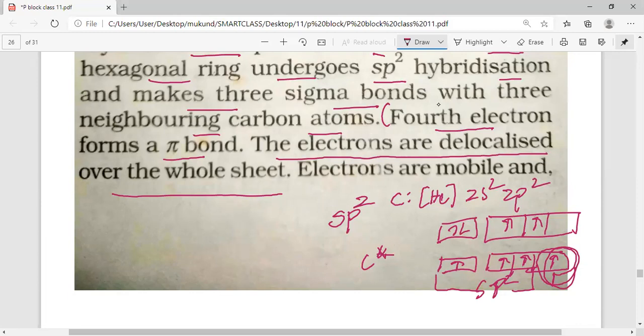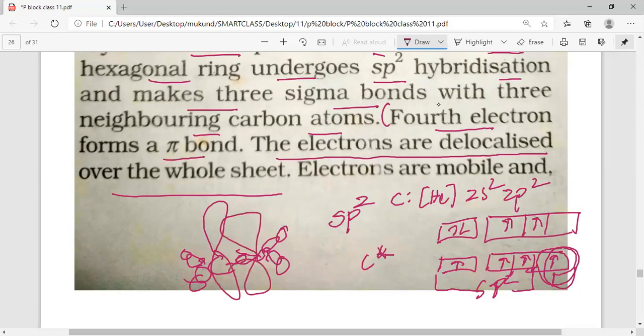The fourth electron forms a pi bond. So thus, when two carbons make the bonding with each other, here also carbon combines with each other. This carbon with this carbon forms a pi bond here. This carbon with this carbon forms a sideways overlapping and forms the pi bond.